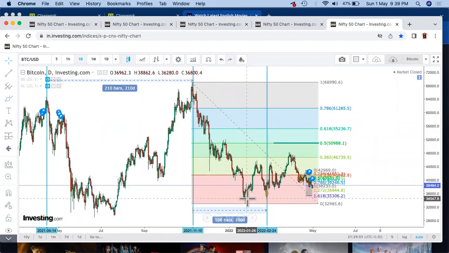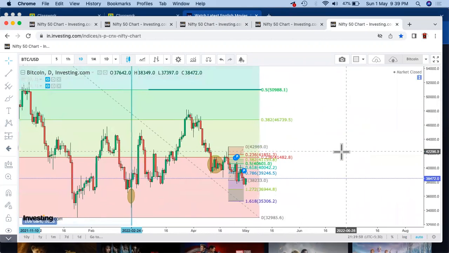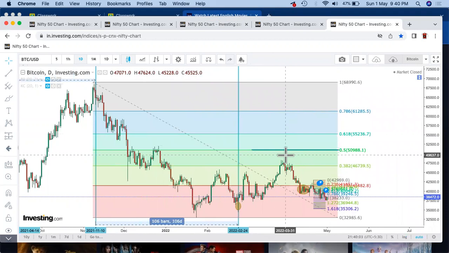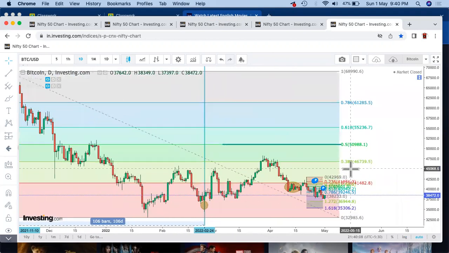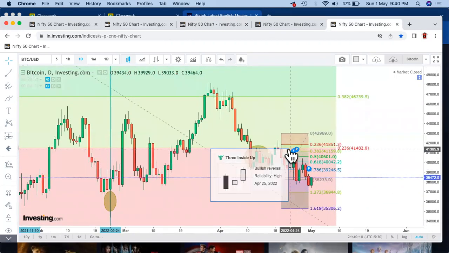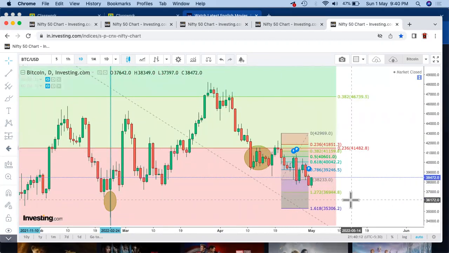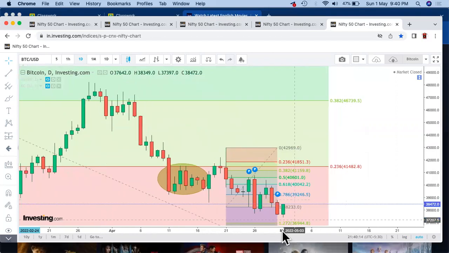For example, yes, this is the low which has been created. It took a support, it went up from there. It didn't cross the previous high. It especially didn't cross the previous 50% range. So it looks more on the negative side, right? Again, it didn't cross the 0.236 level. It is moving down further. Now, unless we have a bullish engulfing candle somewhere around here, we cannot ensure that the market will be going up further. Let's see how it goes.